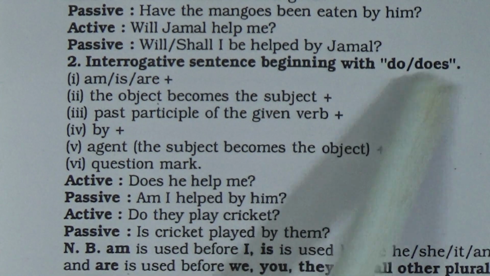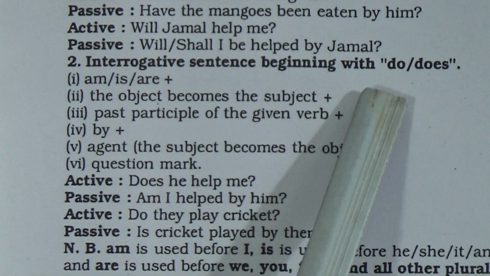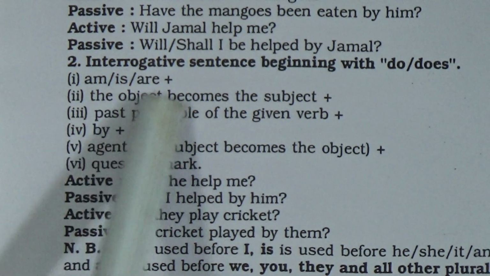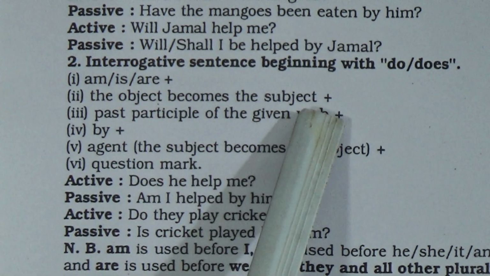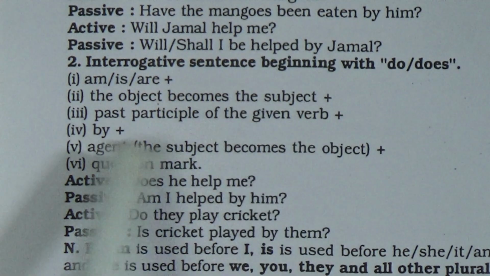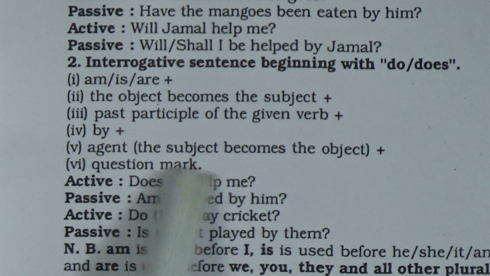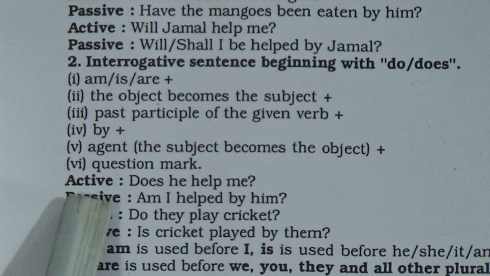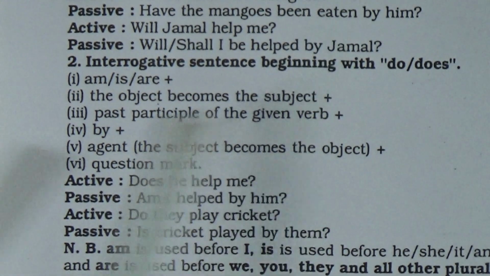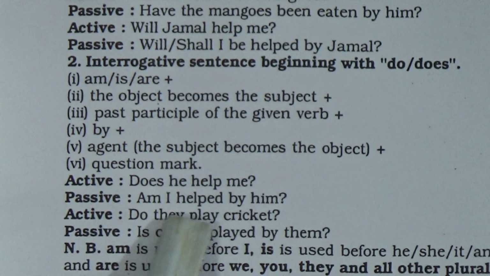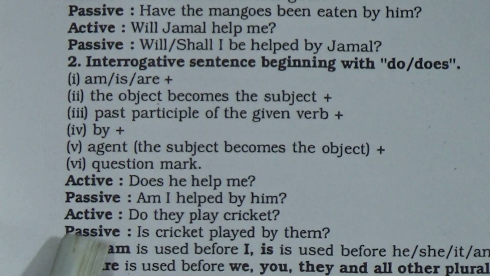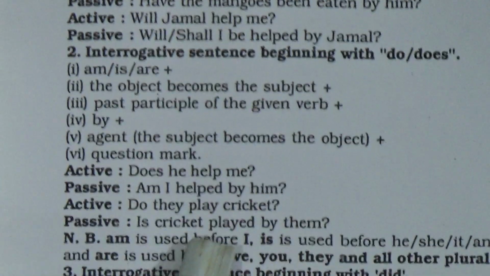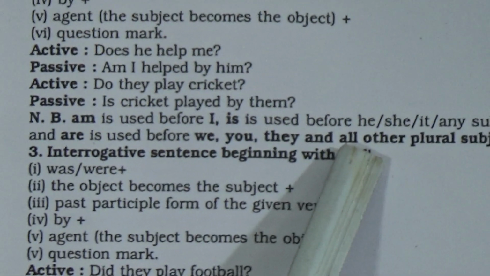So as per our structure, for an interrogative sentence beginning with do or does, you have to do it this way: am or is or are, plus the object becomes the subject, plus past participle of the given verb, plus by, plus agent, I mean the subject becomes the object, plus question mark. So the first example is: in active voice, does he help me? In passive voice, you will write: am I helped by him? Another example: do they play cricket? In passive voice, here you will write: is cricket played by them?